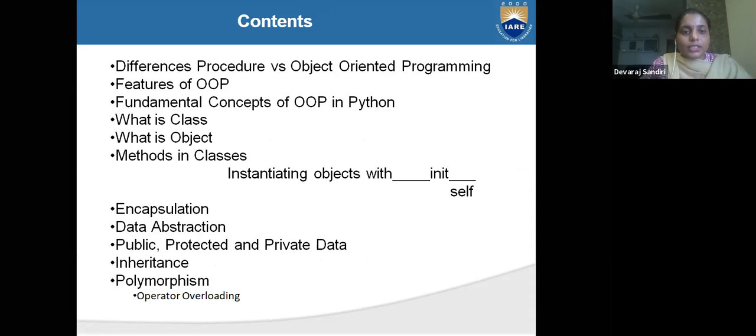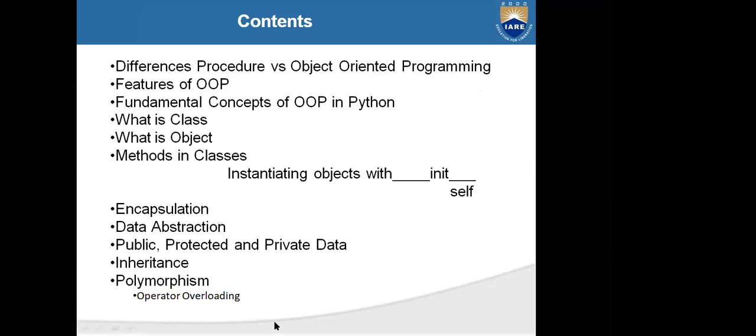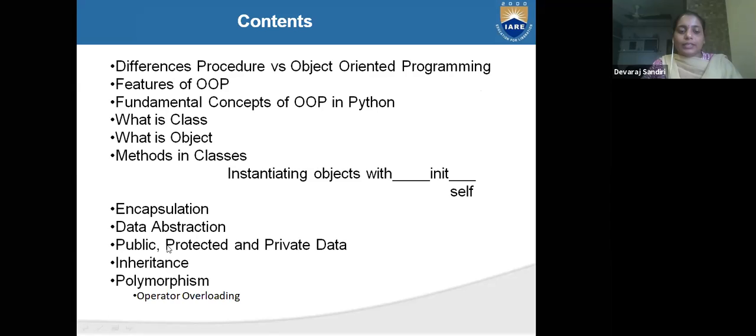What contents do we need in object-oriented programming? What are the features of OOP? What is the difference between procedure-oriented and object-oriented programming? Fundamental concepts: what is a class, what is an object, what is a method, what is the init method, what is the self method, and encapsulation, data abstraction, public, protected and private data, inheritance, polymorphism, and operator overloading. These are all the topics of OOP theory.